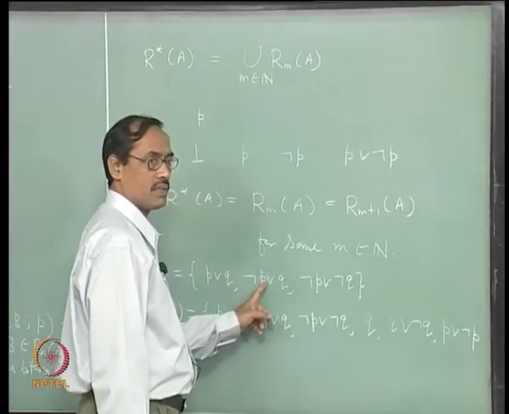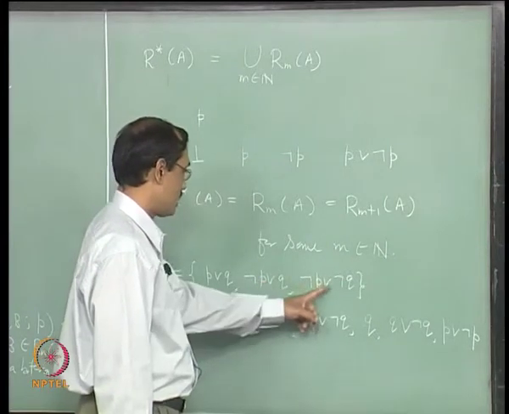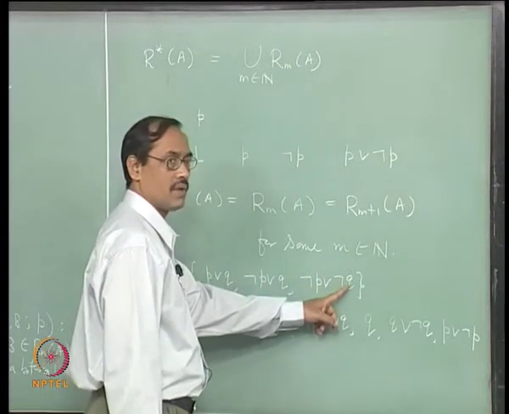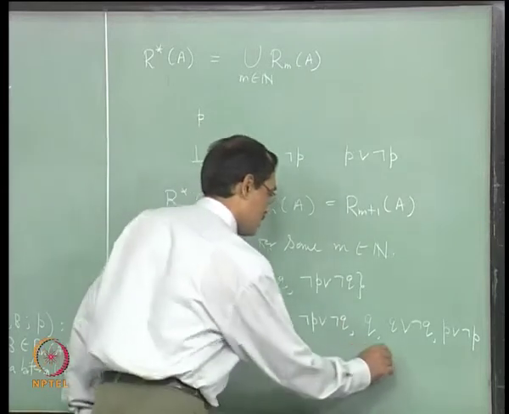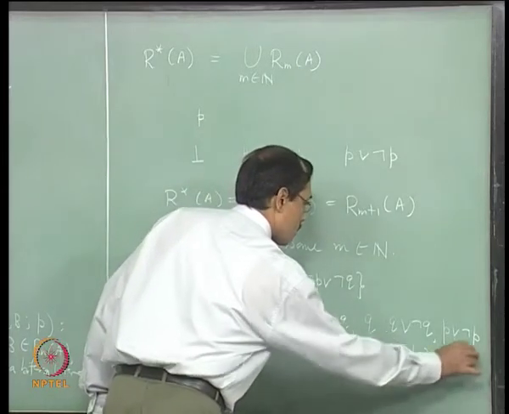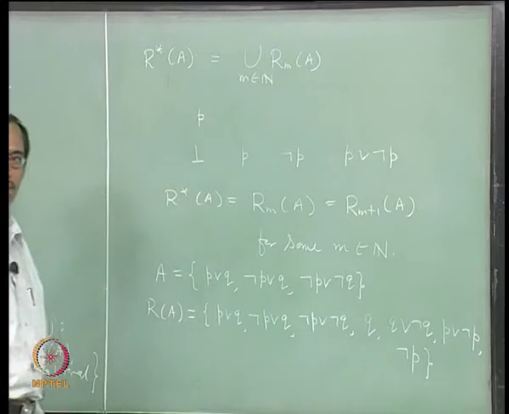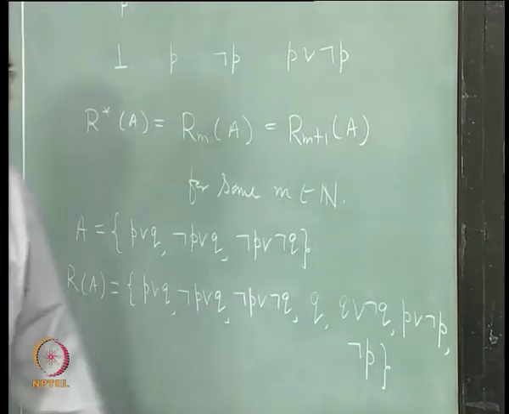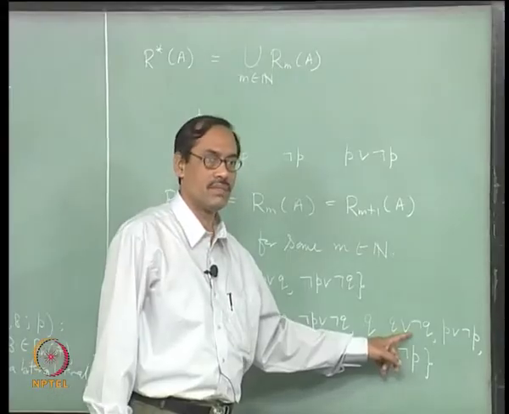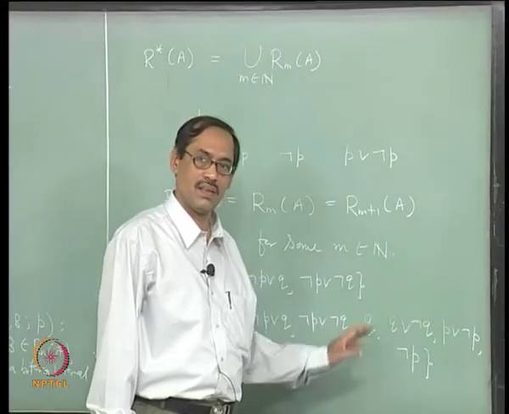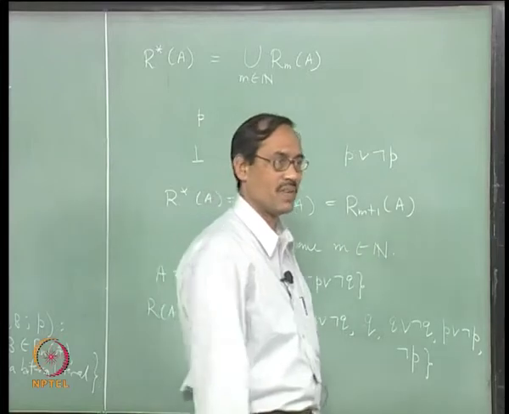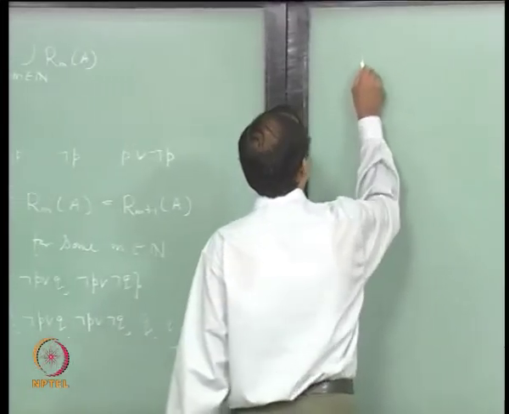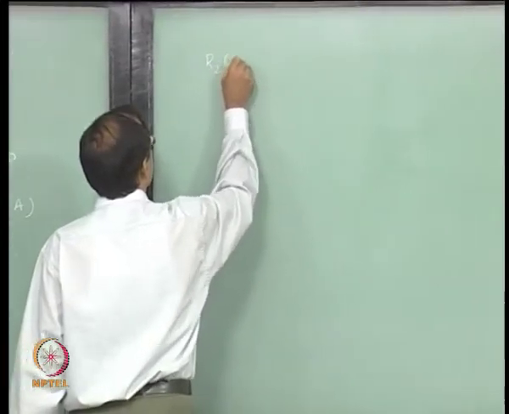So, second and third, that is from A we are taking. Let us look at this place rather. Second and third, Q is the only biform variable, we get not P. That is all, starting from A, no more is possible. Fine. Now, at this stage you can delete them, but even if you keep, it does not matter. Let us go on keeping, mechanically we are doing it. Okay. Then let us go for R2 of A.